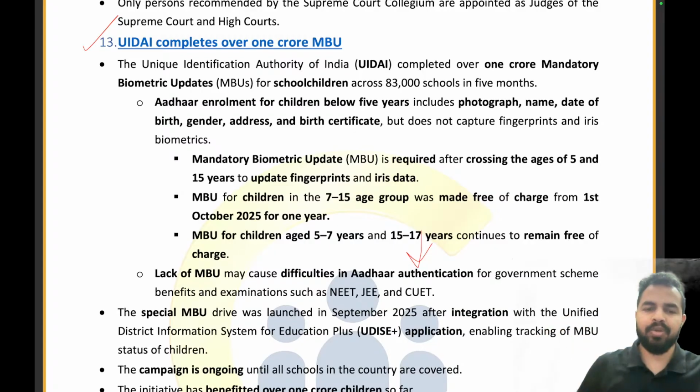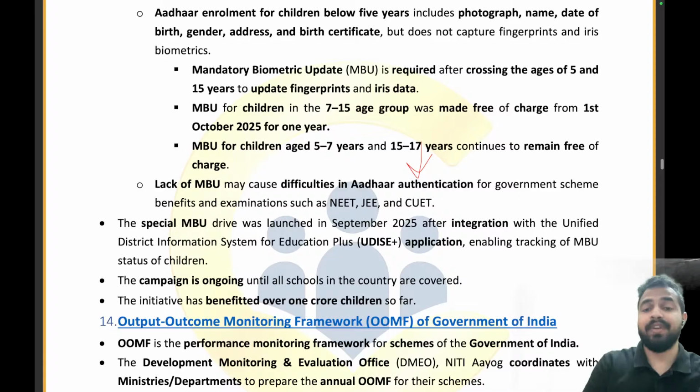So basically, you can see that the lack of MBU may cause difficulties in Aadhaar authentication for government scheme benefits and examinations, such as NEET, JEE, and CUET. Also, it requires Aadhaar. Even your RBI Grade B officer exam asks you your Aadhaar number, right? Although it is not mandatory there, if you provide the consent, then definitely they can check your Aadhaar.